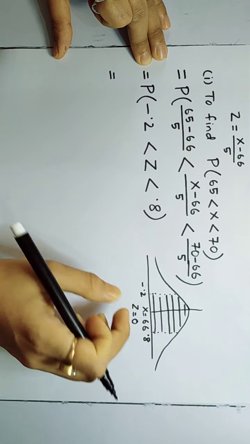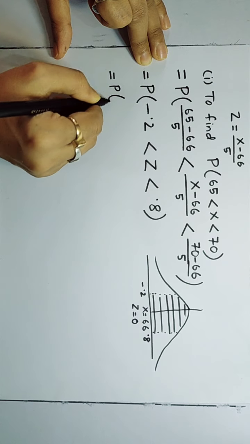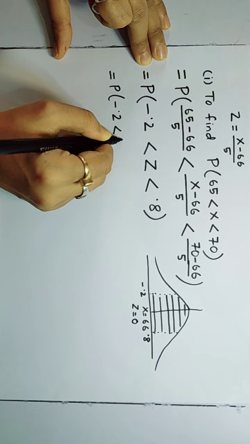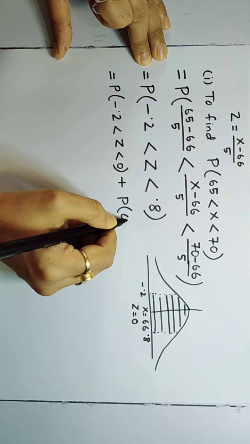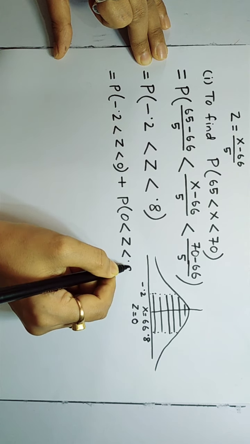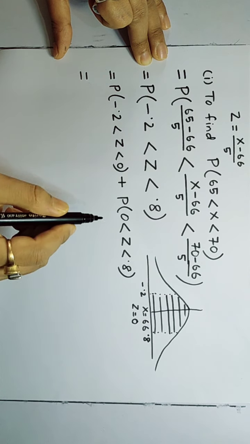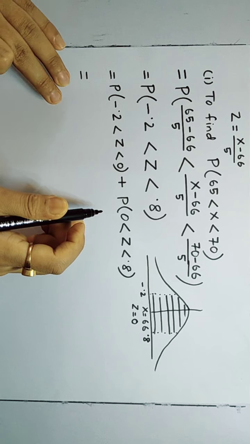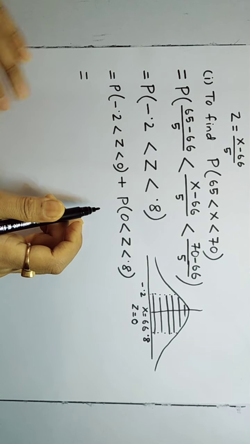To bring the 0, we can write this area from minus 0.2 to 0.8 as minus 0.2 to 0 plus 0 to 0.8. Now to use the table, we need 0 to z, meaning 0 up to a positive value.